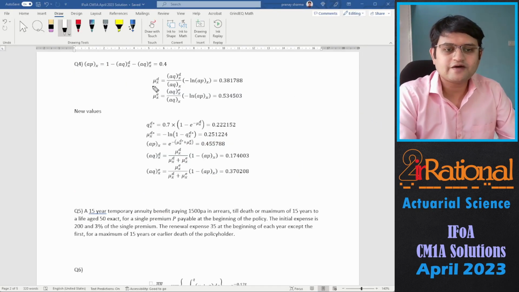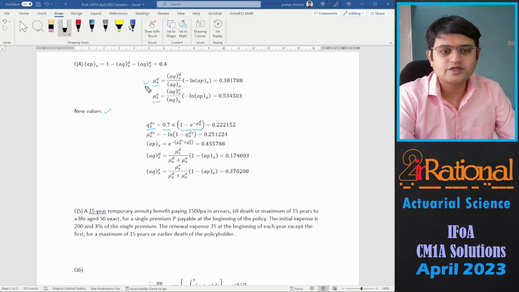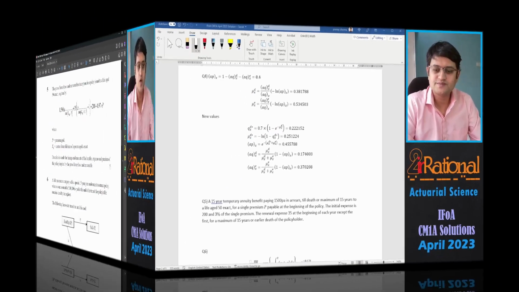So for this, you will have to calculate the mu xd and mu xe for both of them. In the new values, we will say that qxd star is 0.7 of the qxd that we get from here. And accordingly, again, I have calculated the mu xd star. Using that, we'll have to calculate APX, AQXD and AQXE. That is what they are asking for. Let's go to the next question.